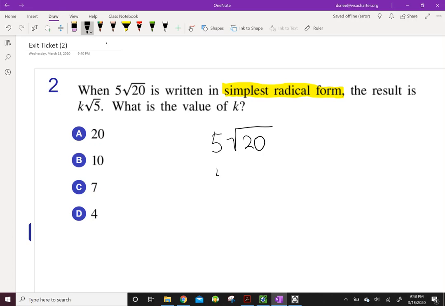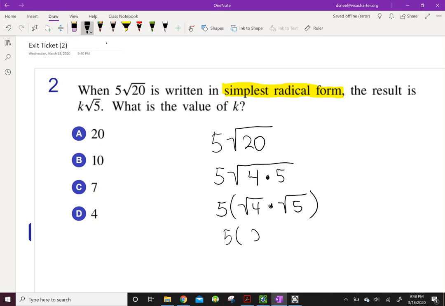So I'm going to take 5 root 20. And I know that the square root of 20 is the same thing as the square root of 4 times the square root of 5, which is equivalent to 5 times the square root of 4 times the square root of 5, which is equivalent to 5 times 2 root 5, which is equal to 10 times the square root of 5.